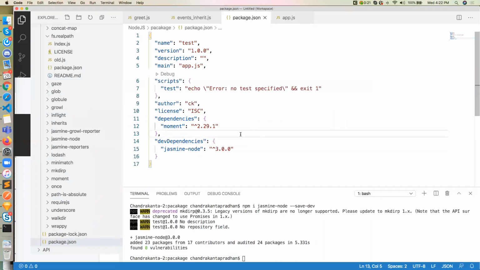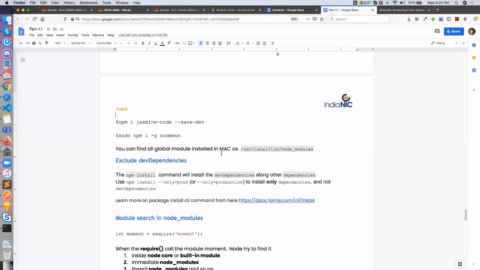Package.json. Okay, yeah. So you have installed a package which is jasmine-node. It has automatically taken the caret sign before the version. So how does it define whether it has to take the caret or the tilde sign? By default it takes this when you run it from here, because till date whatever I run or add from the command line terminal using save-dev or save, it automatically takes this one. You can remove it. So it will be automatically defined by the npm CLI. Yes. If you want to know more about it, you can see from here, npm CLI install.